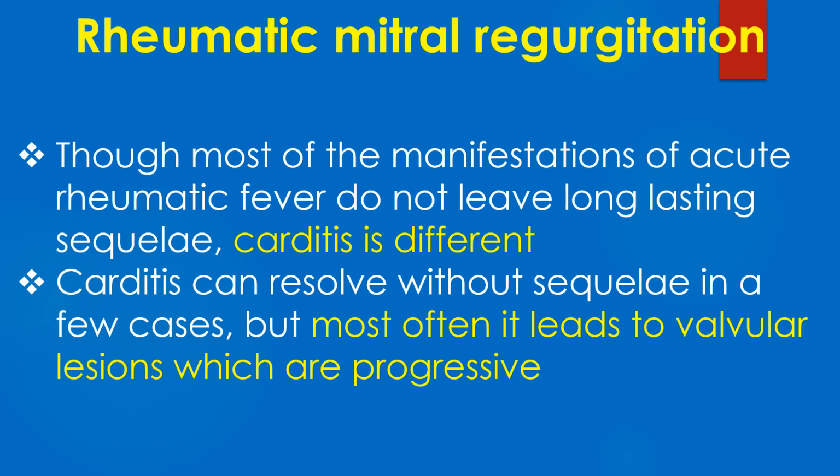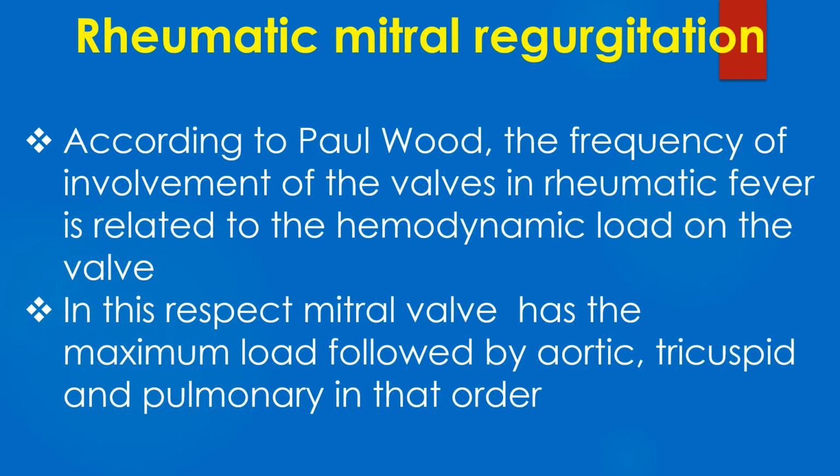The most commonly involved valve is the mitral valve, and mitral regurgitation is the commonest lesion in acute rheumatic fever. Stenotic lesions do not occur in the acute phase as they take a long time to develop by progressive fibrosis. According to Paul Wood, the frequency of involvement of the valves in rheumatic fever is related to the hemodynamic load on the valve. In this respect, mitral valve has the maximum load, followed by aortic, tricuspid and pulmonary in that